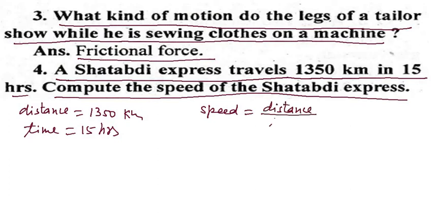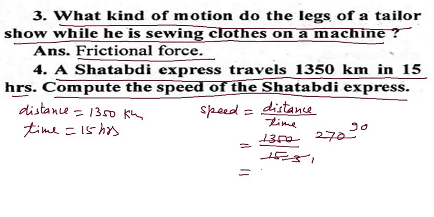Distance is 1350 and time is 15. Now, cancelling, 15 times 90 is 1350. So, you can say it is 90 km per hour. So, that is your answer. You can do it very easily.